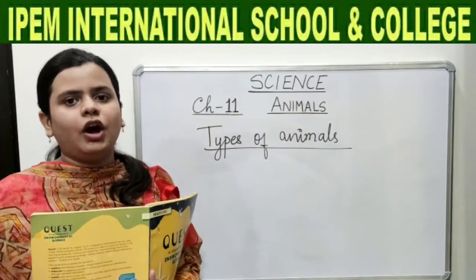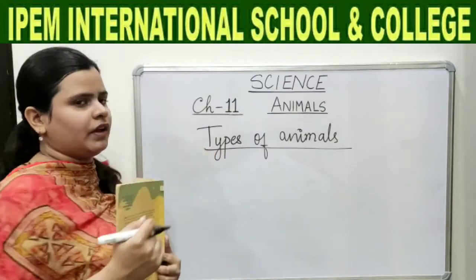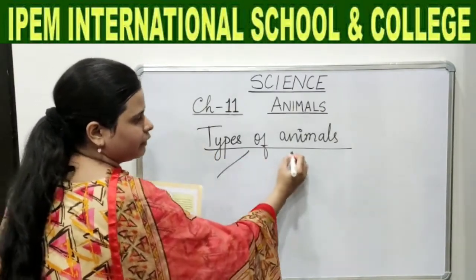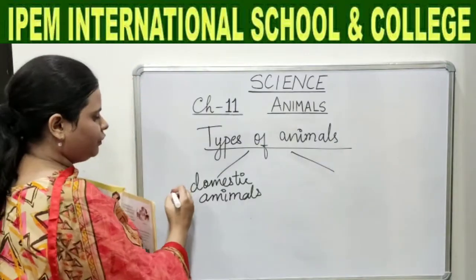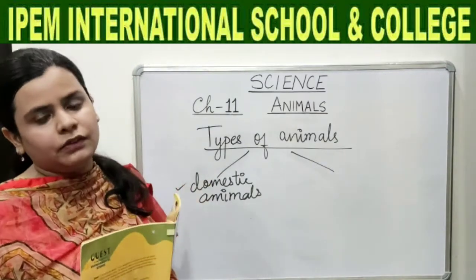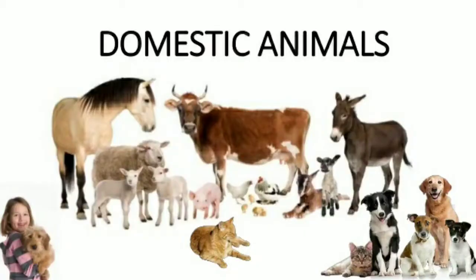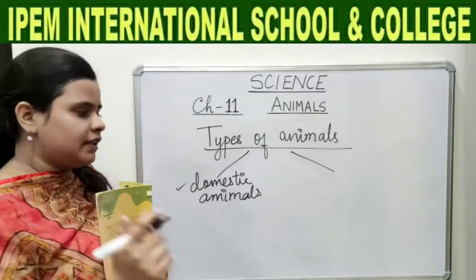Yes, children. Now we are going to study types of animals. So there are basically two types of animals. Now the first is domestic animals. So what are domestic animals? Yes, the animals which are friendly and can provide us some benefits, or we can keep at home, they are known as domestic animals. For example, yes, very good.